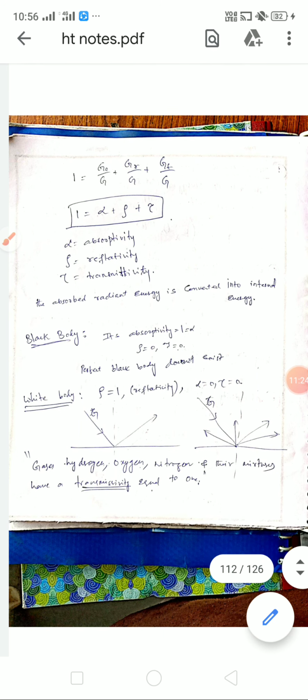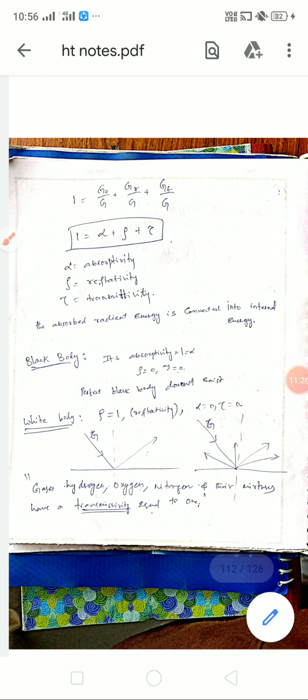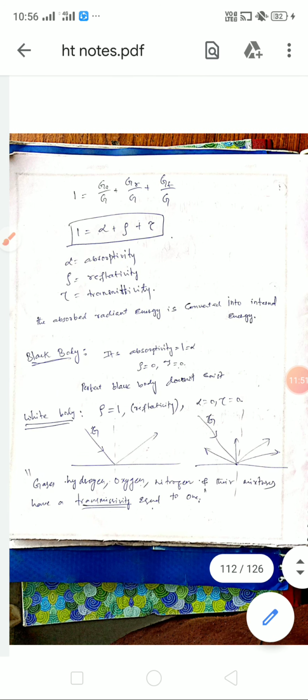It's a bit question; you can be asked: what is the sum of absorptivity, reflectivity and transmissivity? Its value is equal to 1, and it depends upon the total radiation G. Now, for a black body, rho is 0 and tau is 0. Only absorption: whatever radiation falls on it, it absorbs completely. That is, alpha is equal to 1.